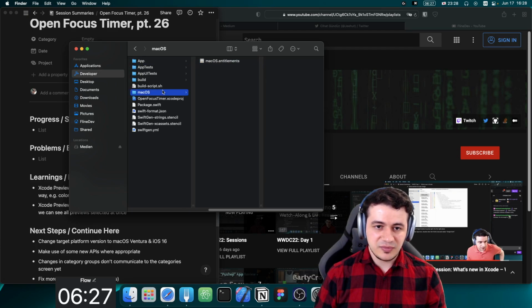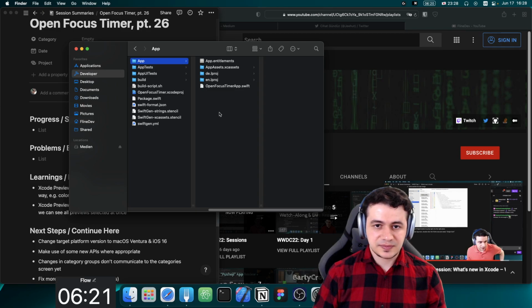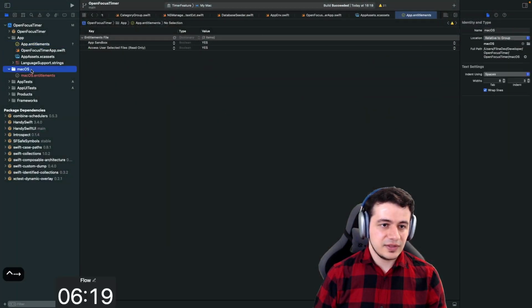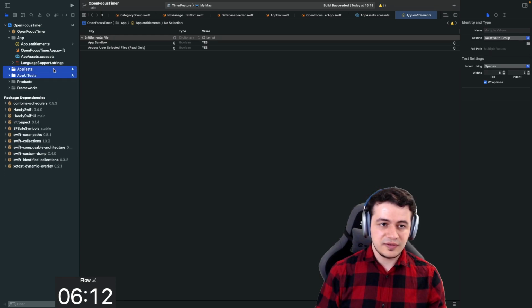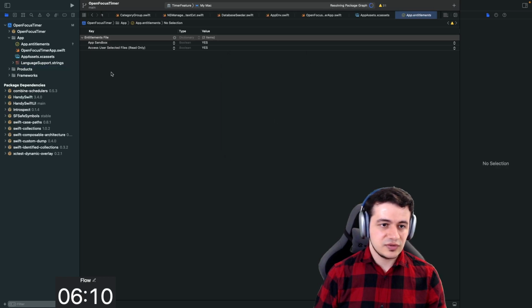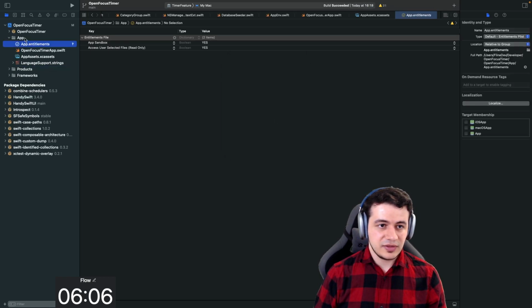And I believe we have macOS entitlements here. This can be deleted. And we're just going to keep the app entitlements one. I think that's it. Let's remove that. App tests and UI tests, we don't need these. Let's remove the trash. These were created. We shouldn't have created them in the first place. But I think that's it.